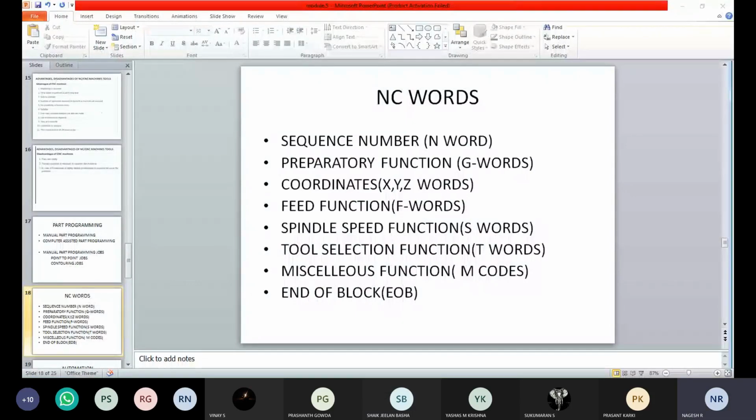Just in one line you tell me where it is used, then I'll go for the next one. Where we have used the N. Okay, one thing: the sequence number is used in the block.